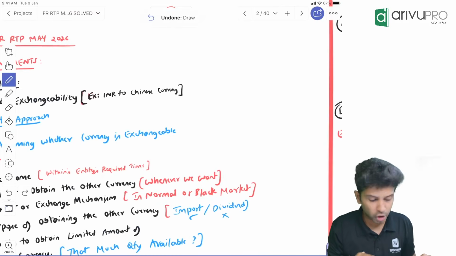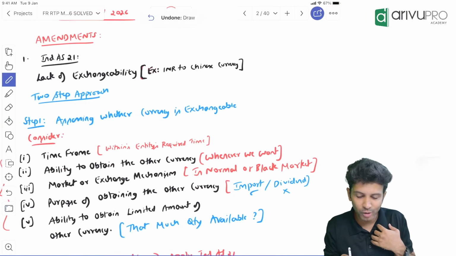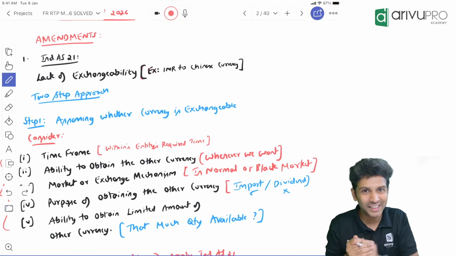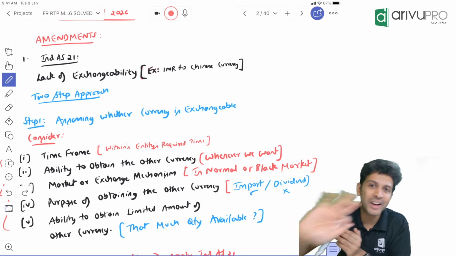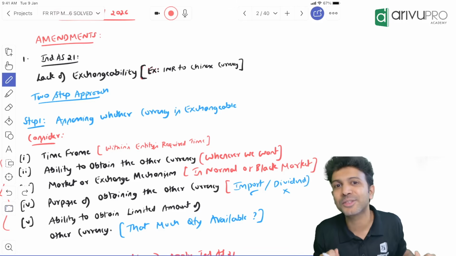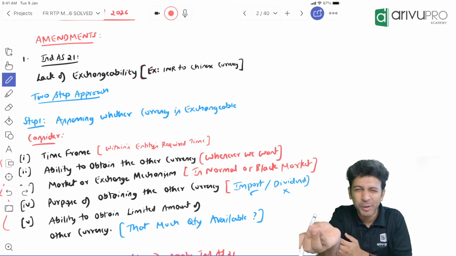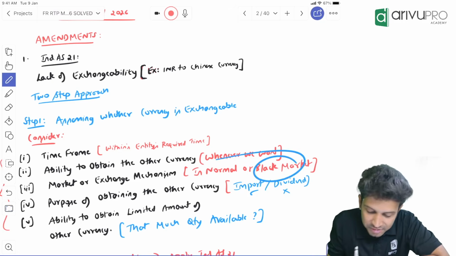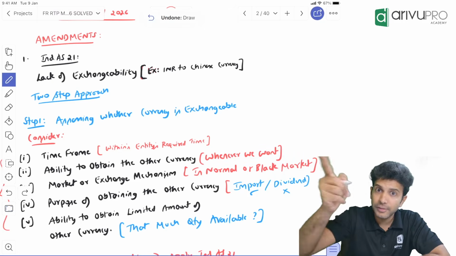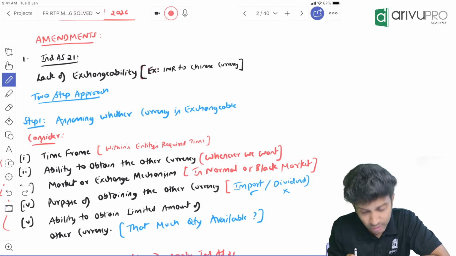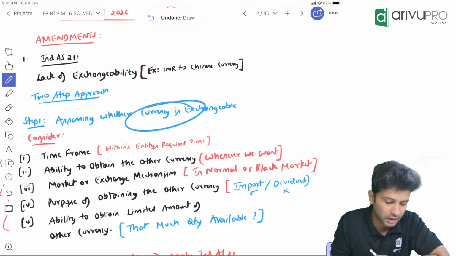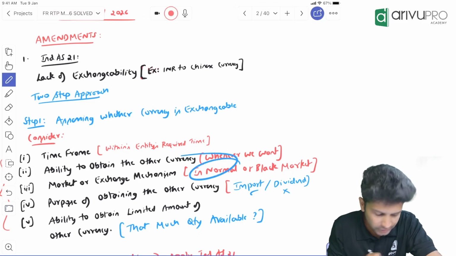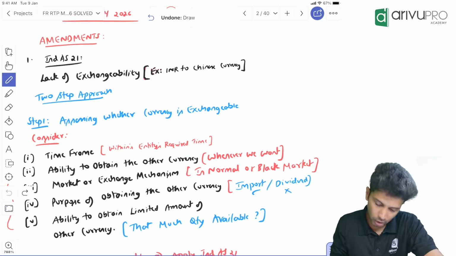Suppose you say, no, it is not available in the normal market. Oh, now I have to buy it from the black market. Like our gas, now gas issue is happening, right? We are not able to get the gas through our normal mechanism. Now we are buying things through offline mode, correct? Now by paying extra amount, we are catching hold of the cylinder guys and asking for that. So all that is black market transaction. So if you are able to exchange that currency only in the black market, then we say currencies are not exchangeable. For you to call it exchangeable, it should be in the normal market. That is one. Okay. All right.